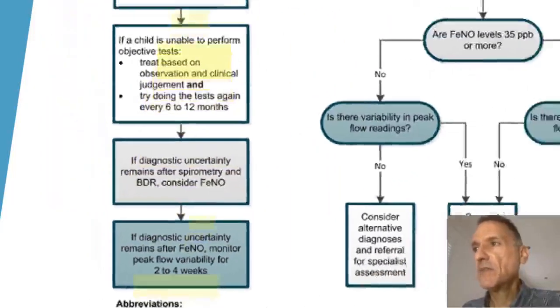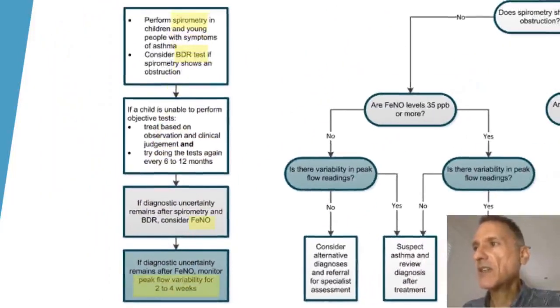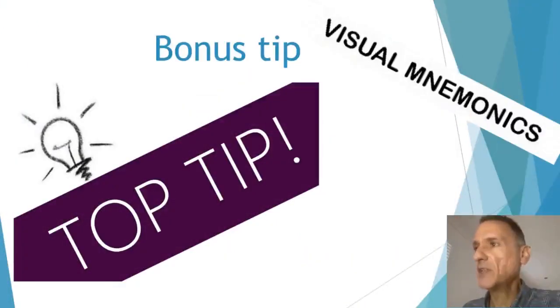So in summary, the order of the tests is spirometry, bronchodilator reversibility testing, fractional exhaled nitric oxide levels, and peak flow variability. If you think that you may have difficulty remembering this order, make sure that you watch the full video, because at the end I am going to give you a visual mnemonic tip that will help you remember it without a struggle.